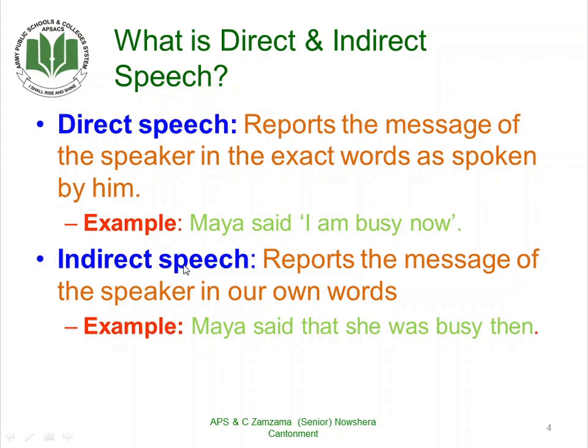Indirect speech reports the message of the speaker in our own words. For example, Maya said that she was busy then. Here, we are reporting the words spoken by Maya.